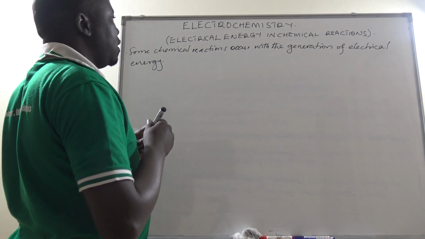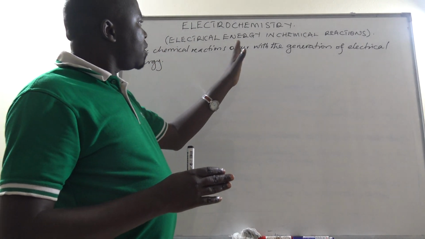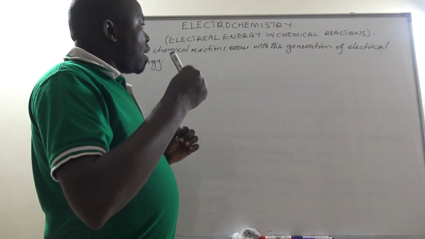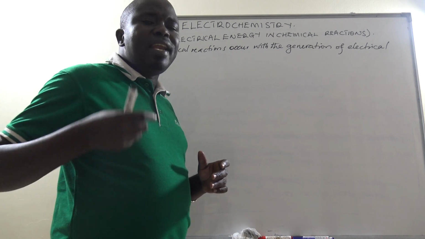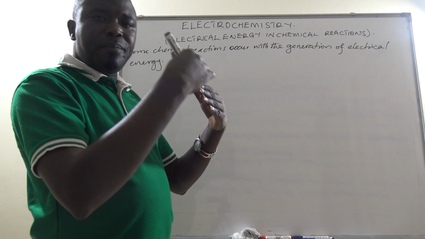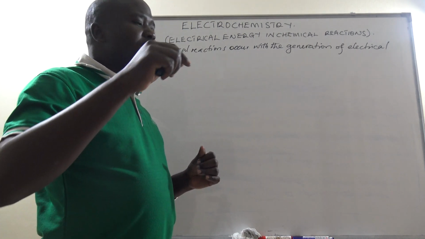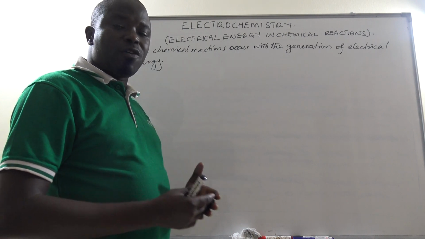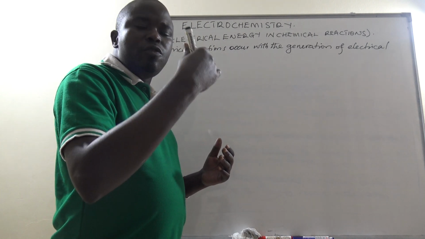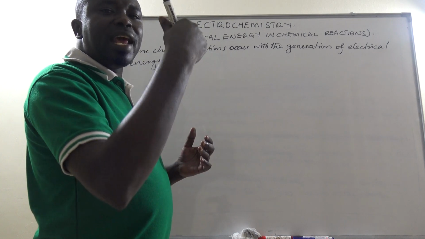Now, this electrical energy, I want us not in any way to mess it up with certain processes where we have the release of stored energy, which is only transformed into electrical energy. Like if you look at dry cells, you look at accumulators, those ones have what we call chemical energies, which are simply transformed using certain devices. They are simply transformed from chemical energy to electrical energy.